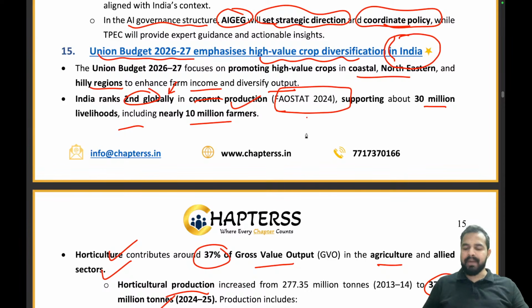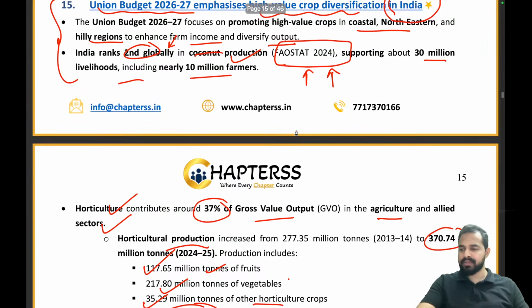They have named the report according to which India was second globally. So the reference to that report has also been mentioned, and this data was there in the news articles recently. I hope this resolves your doubt. Is this doubt clear everyone? Please give me a thumbs up in the chat box.